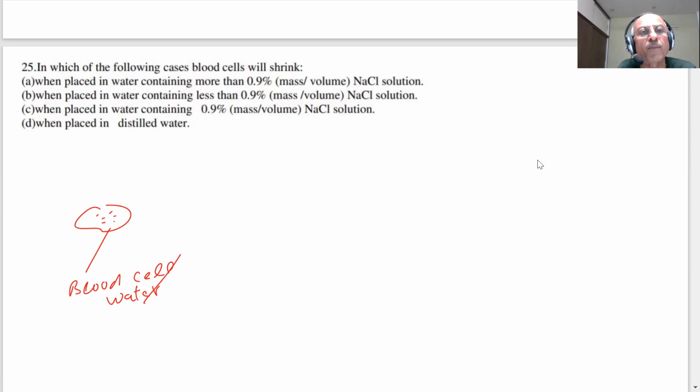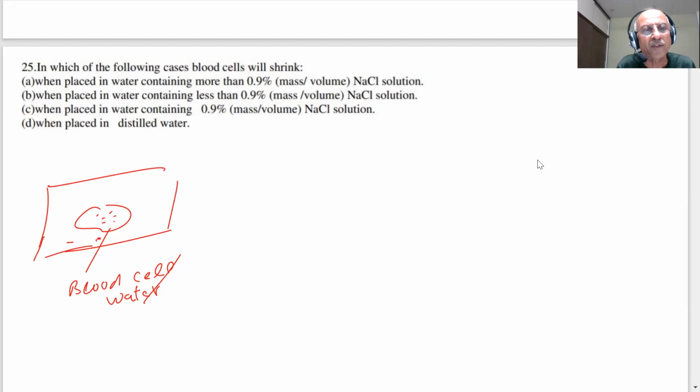Concentration when placed in water containing more than 0.9% mass by volume of NaCl solution. This concentration you already know, 0.9%. When you inject, you make that concentration equal to the blood concentration.